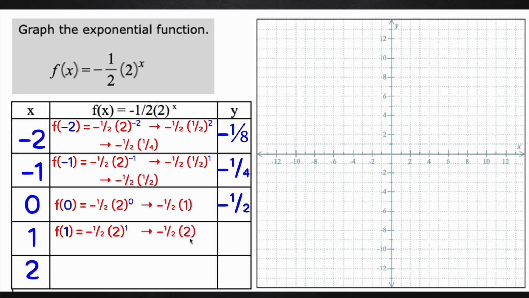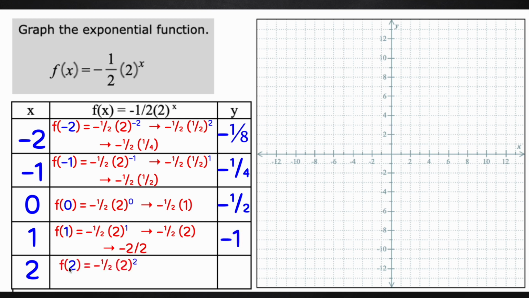So now I'm going to go ahead and multiply. Remember, there is a 1 under here. So I have negative 1 times 2 and 2 times the 1 that's under this standard 2. So it's negative 2 divided by 2, which is negative 1.